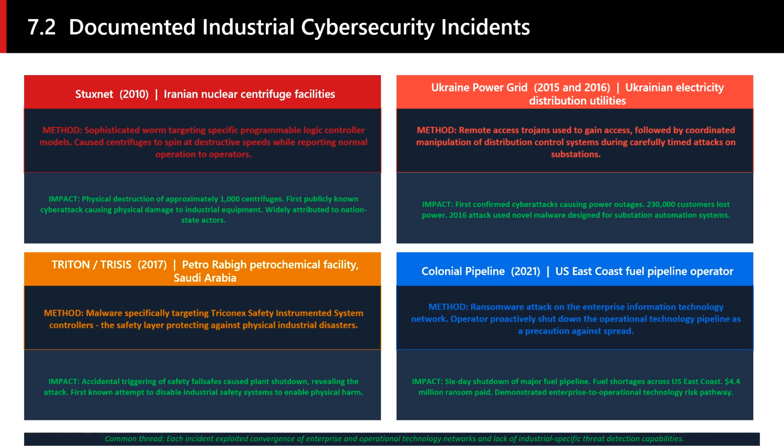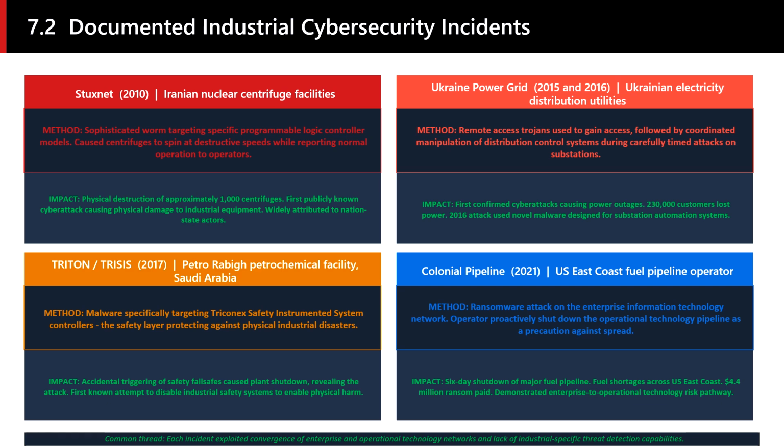The Triton attack on a Saudi Arabian petrochemical facility in 2017 crossed a line that the security community had long feared. The attackers specifically targeted the safety systems, the independent protective layer designed to prevent catastrophic industrial accidents. Had the attack succeeded, the facility's safety system would have been disabled, leaving workers and the surrounding community exposed to uncontrolled chemical process risks.